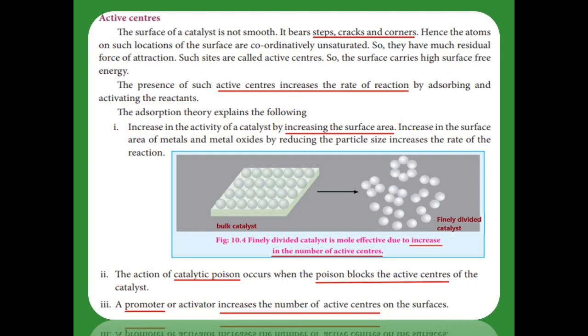Then promoter: the adsorption theory also explains the activity of the promoter. How is it explained? The promoter increases the number of active centers on the surface of the catalyst. So where the number of active centers increases, it automatically increases the rate of the reaction by adsorbing the reactant molecules and also activating them.